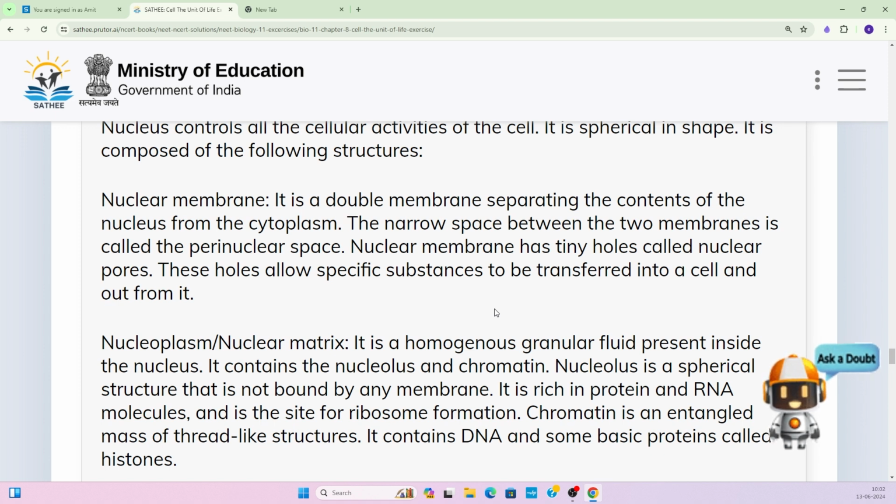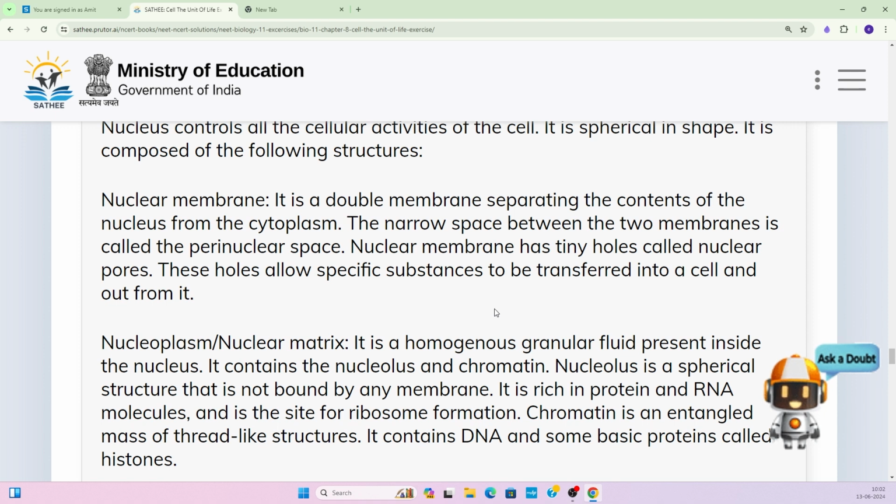The narrow space between the two membranes is called the perinuclear space. So this nuclear membrane is a double membrane structure, and it has some holes, which are called nuclear pores. The nuclear membrane has tiny holes called nuclear pores.